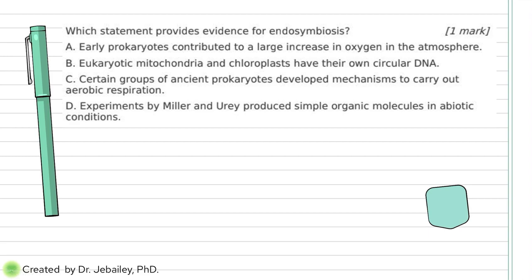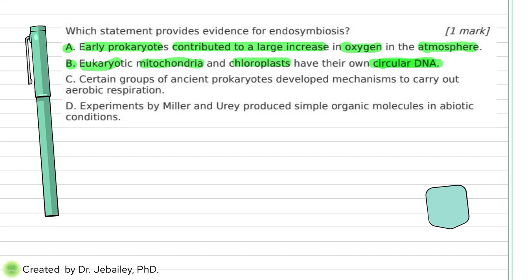Now we're going to the last question for 1.5. Which statement provides evidence for endosymbiosis? By now I have explained endosymbiosis so many times that you probably already have an idea. So let's look at the four options. First, early prokaryotes contributed to the large increase in oxygen in the atmosphere. This has nothing to do with endosymbiosis, which has to do with engulfing mitochondria and chloroplasts. So A is out.